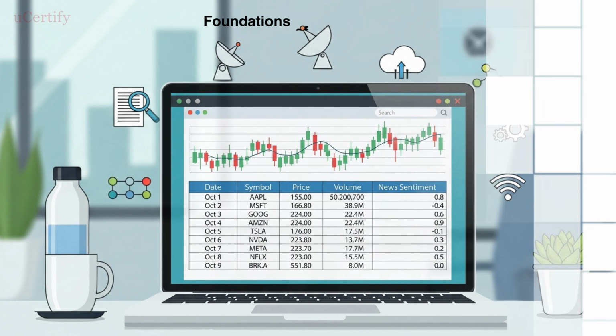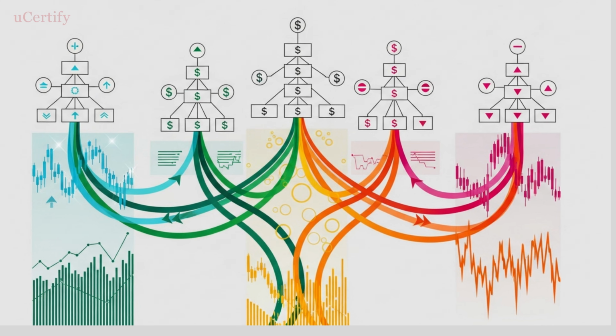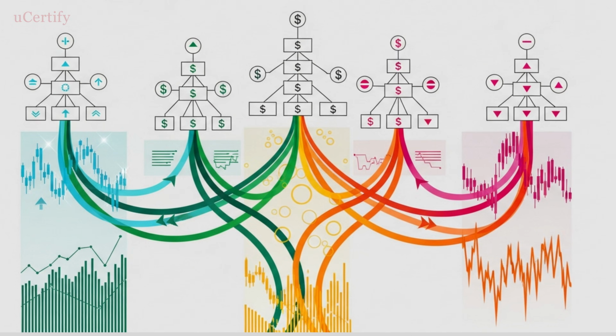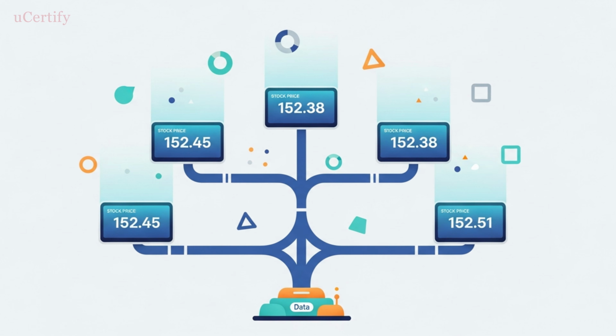First, we need to gather the raw materials: historical stock data, news, and market indicators. Now, let's grow our forest. Train each tree on a random data subset and feature selection. Each tree, with its unique training, now makes its own prediction about the stock price.